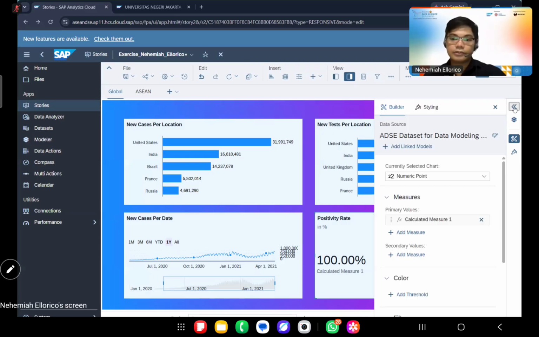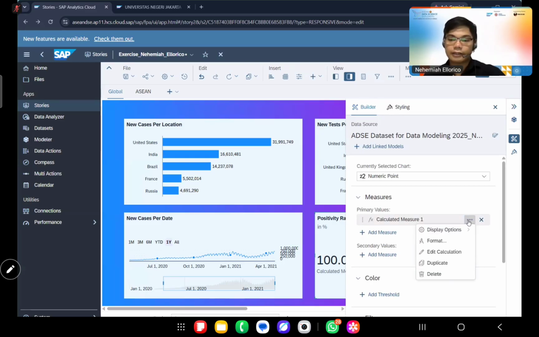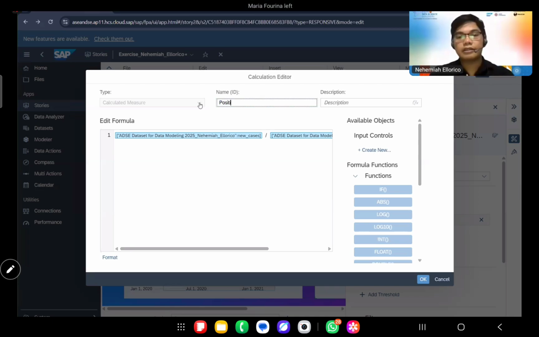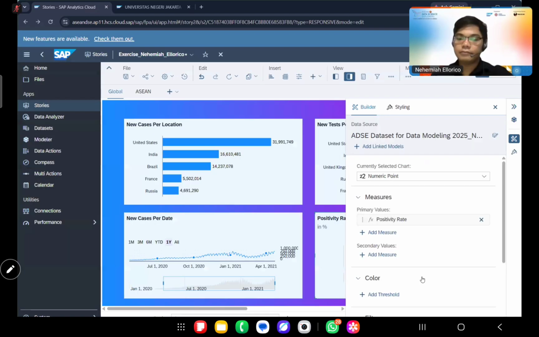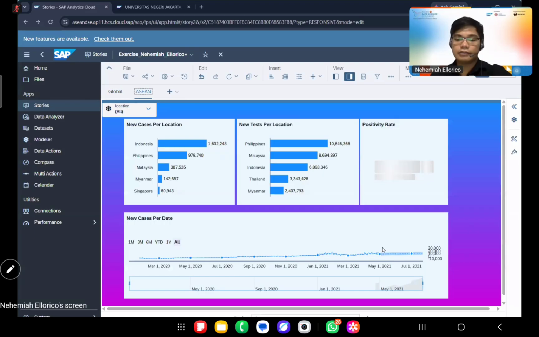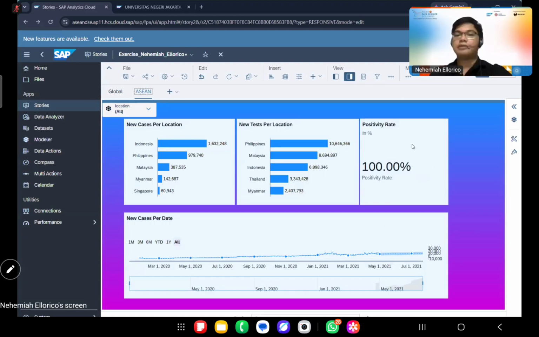So let's edit the calculation, and then for the description or the name item, we can just type positivity rate there. So let's also see if it's okay. It just kind of mirrors the global, right? Because it inherits the properties of the first chart. Okay, so I guess that's it for that part.